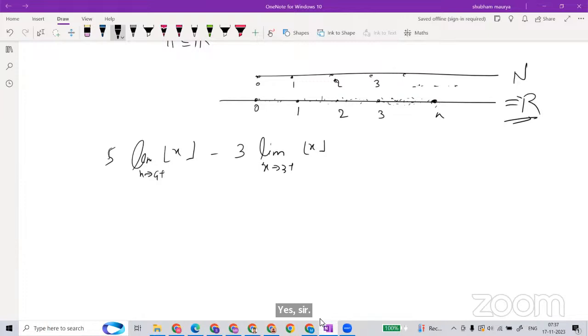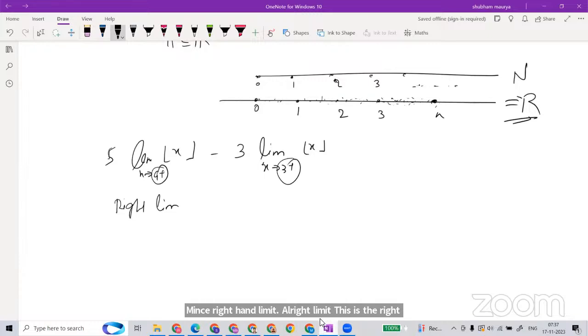So here is the limit of the greatest integer function, which is generally called the floor function, at 9. And not just 9, it is 9 plus, which means right-hand limit, or right limit. Here is also 3 plus, meaning right limit at 3. This one is the right limit at 9, and this is the right limit at 3. When we are discussing limits, there are two types of limit we have seen, left limit and right limit.